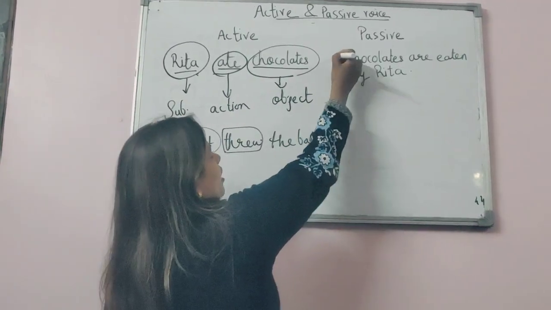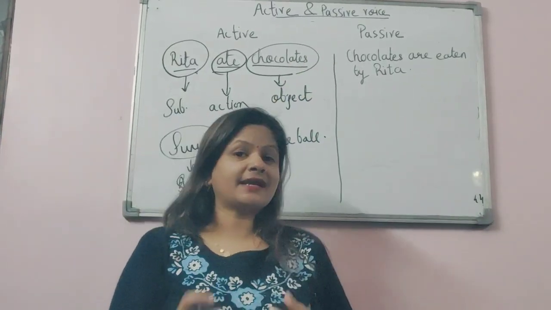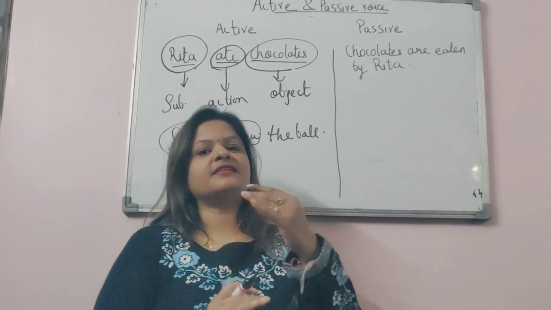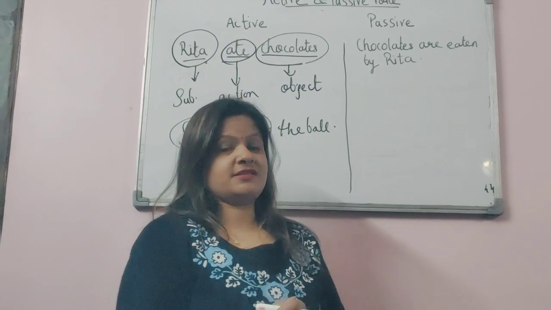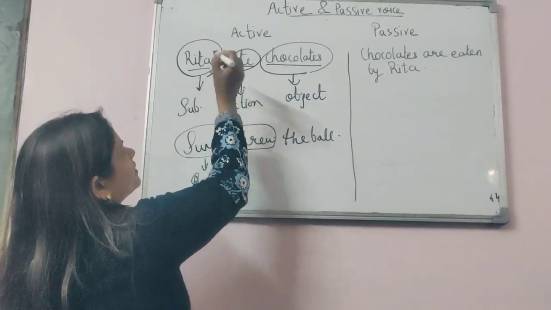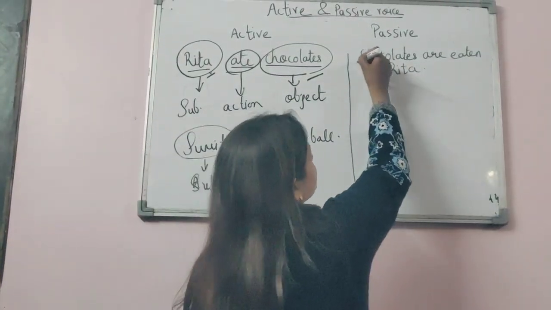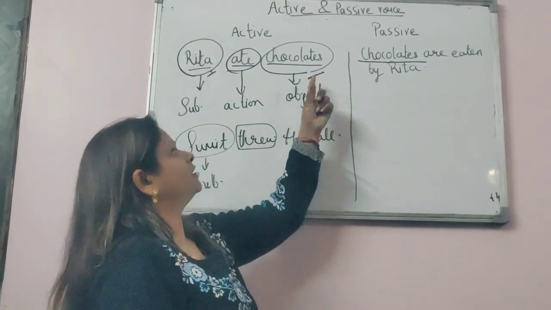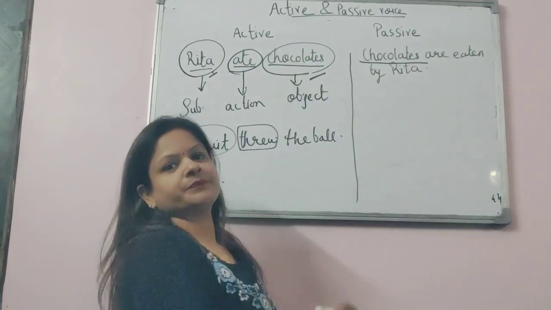Okay. Now let's turn this active voice into passive voice and get to know the differences between the two. How these active voices are turned into passive voice. So while making the passive voice, the first thing that we do, we change the position of subject and object. Like in this sentence, you can see that chocolates, which was our object in this active voice, becomes our subject.